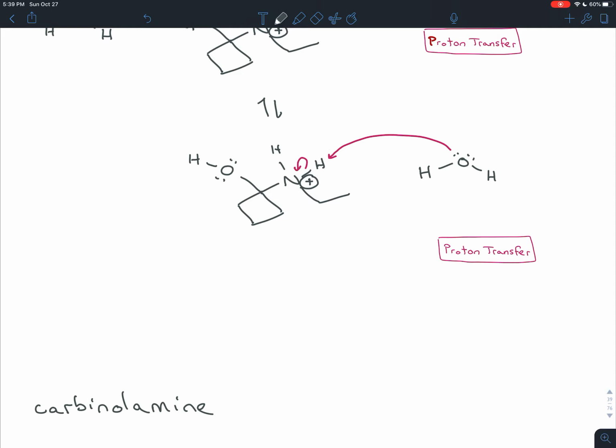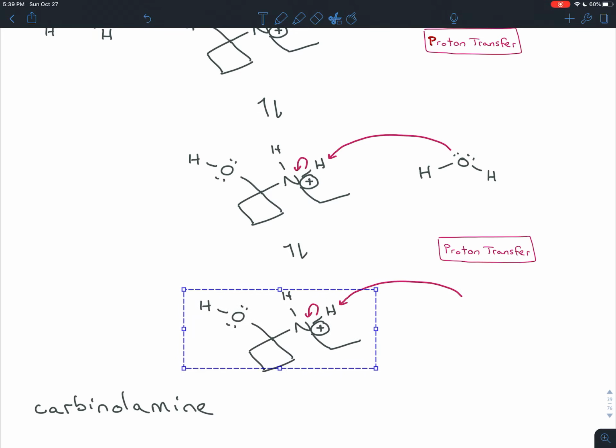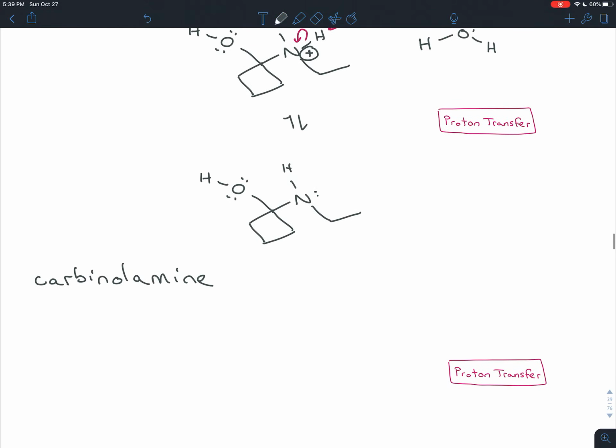Well, that whole thing is a proton transfer. We're transferring a hydrogen from one molecule to another. And the product we get when we do that is very similar, but it doesn't have this hydrogen here, and it doesn't have the positive charge. What we have at this point is the carbinolamine.